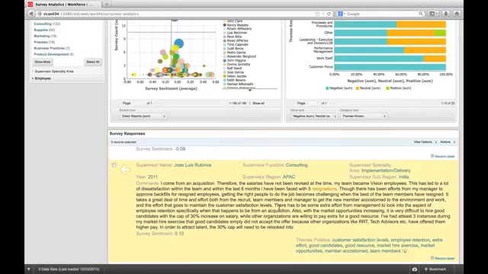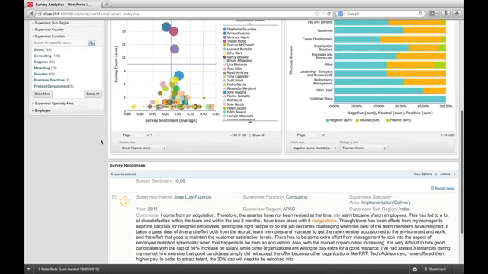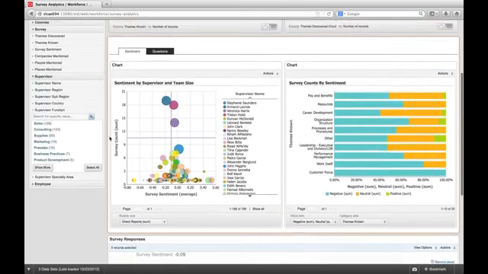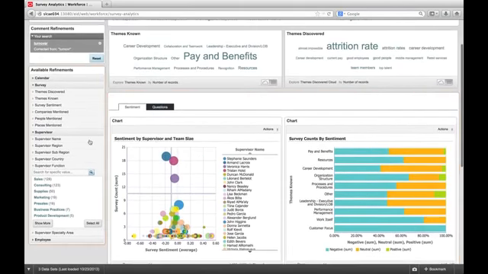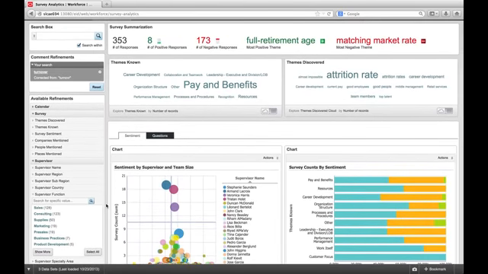And the guided navigation down the left includes only the time periods, supervisors, and other organizational dimensions relevant to my initial search. Everything has updated, and everything is relevant to my investigation.